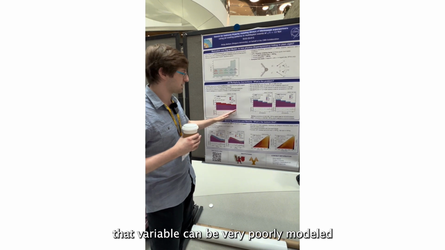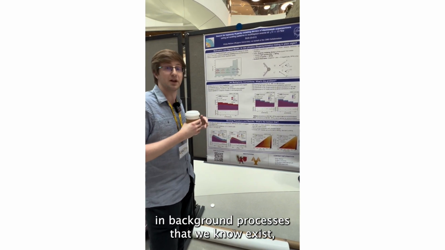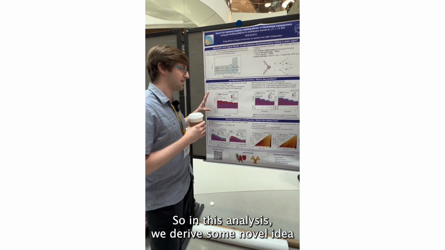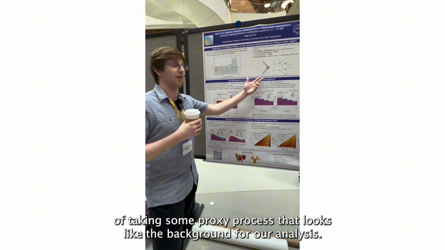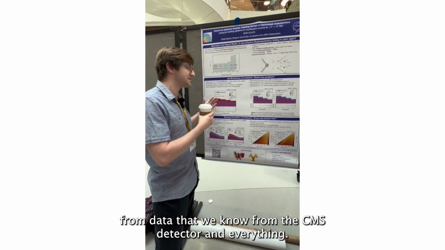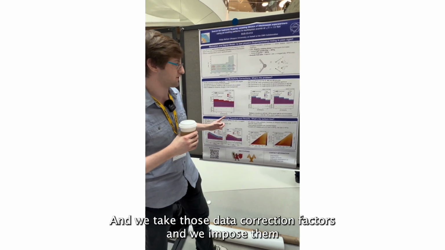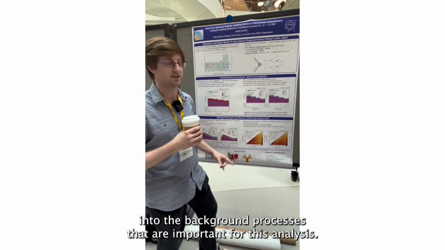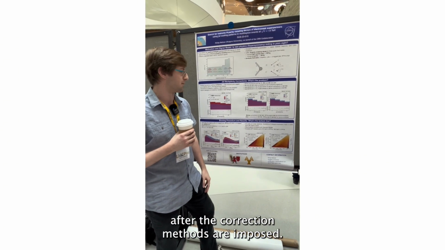But the problem is, for signals like the ones in our analysis that look for some distribution in some variable, that variable can be very poorly modeled in background processes that we know exist and we know how they're supposed to be treated. So in this analysis, we derived a novel idea of taking some proxy process that looks like the background for our analysis, and we derive some correction factors from data that we know from the CMS detector. We take those data correction factors and impose them onto the background processes that are important for this analysis, and you can see the distribution gets much better after the correction methods are imposed.